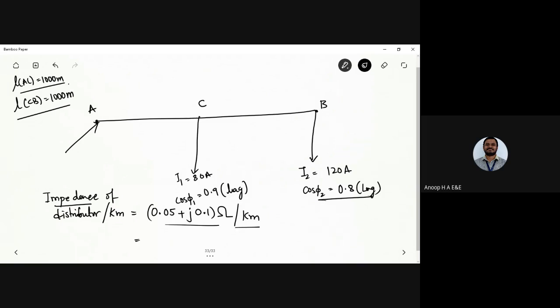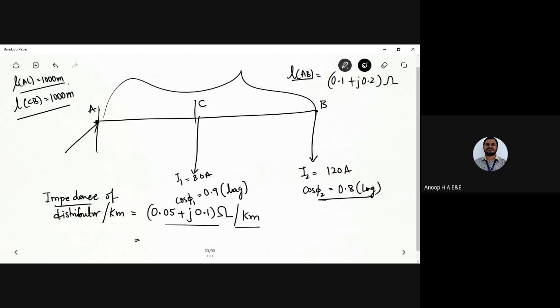Overall, line AB will have an impedance of 0.05 into 2, that would be 0.1, plus j0.2 ohm. That is for the length AB.